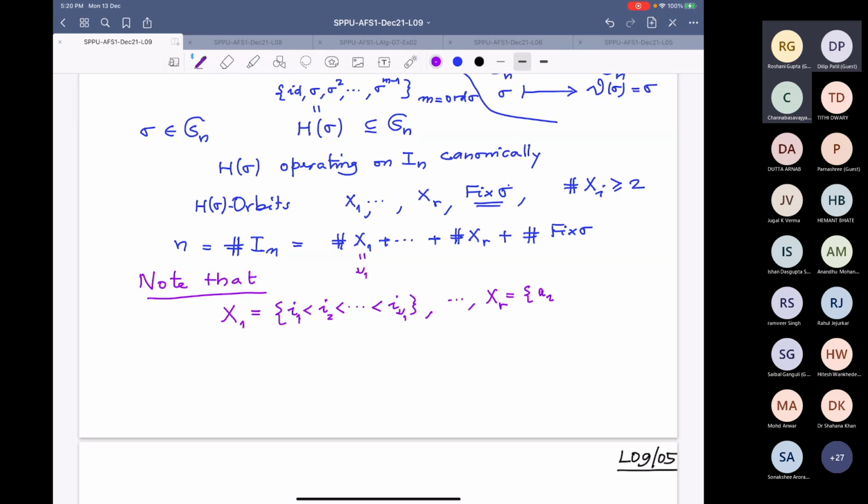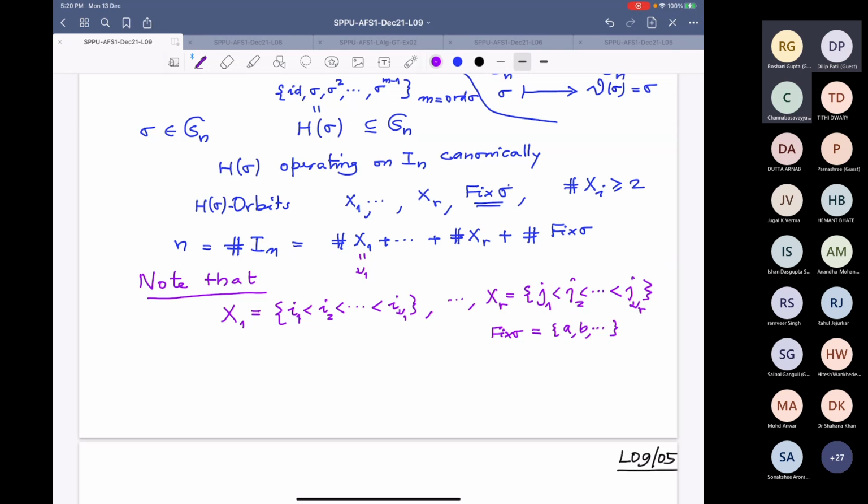So let me write J: J1 less than J2 and so on, going up to J nu R. And the other orbits are singleton elements, so these are the fixed points of sigma, some A, B, C, and so on. This is how the set is broken.